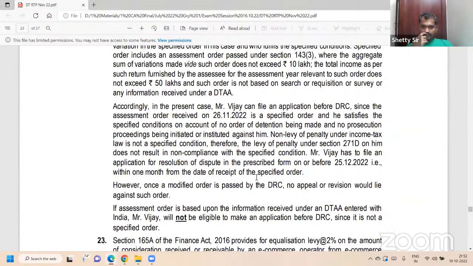In the given case, Vijay can file application before DRC since it satisfies the conditions.